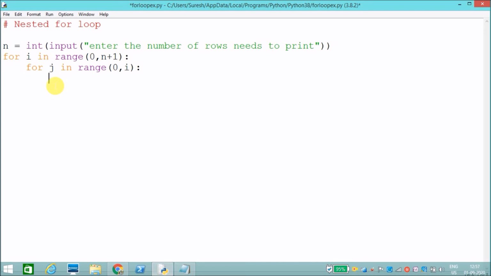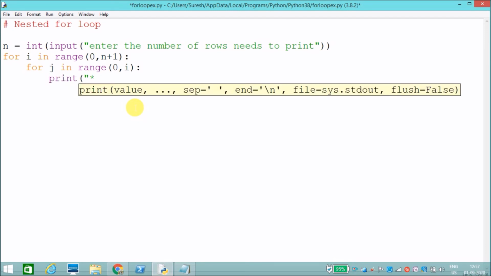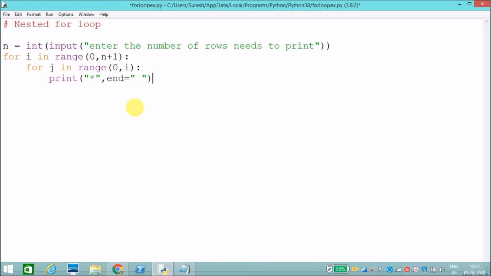Okay, now I use this for rows. This for loop is for rows and this for loop is for columns. Now I have to print a star. Then end is equal to space. What it will do is, after printing the star, it will give a space. That's why we can use end with the print statement. With the print statement we can use end to print some space, or print any character if you want.